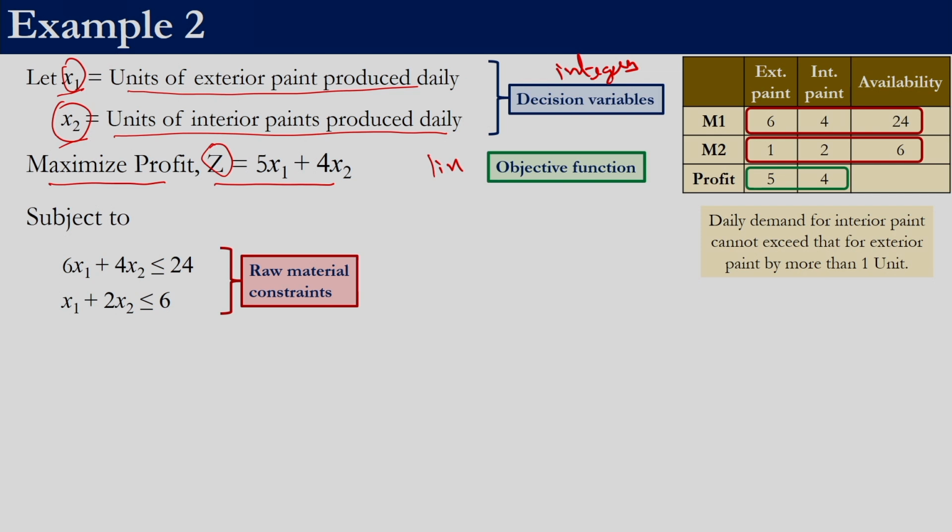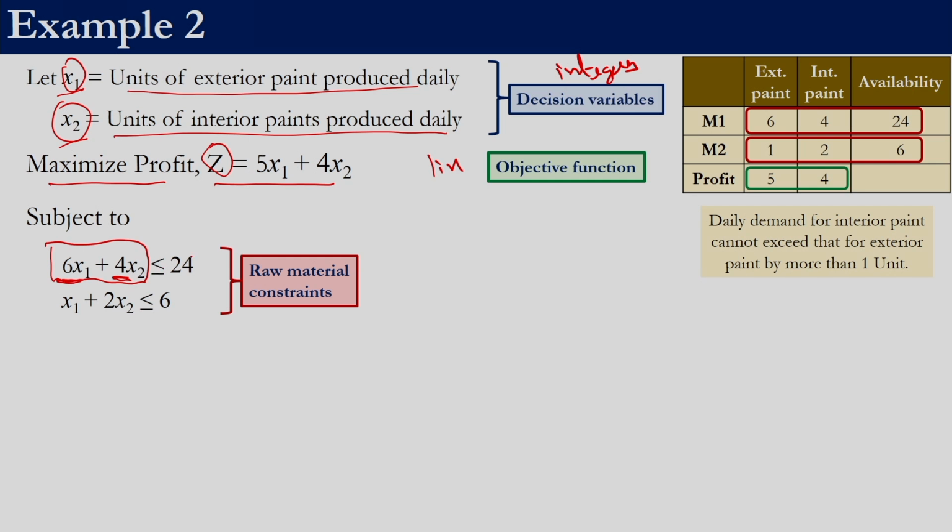Then we have the raw material constraint, right? If you are to produce 1 unit of exterior paint, we require 6 units of M1, right? So if we are to produce x1 units, then we require 6x1 units. Similarly, if we produce 1 unit of interior paint, we require 4 units of M1, right? So if we produce x2 units, we require 4x2. So the total amount of raw material M1 that is required is 6x1 plus 4x2.